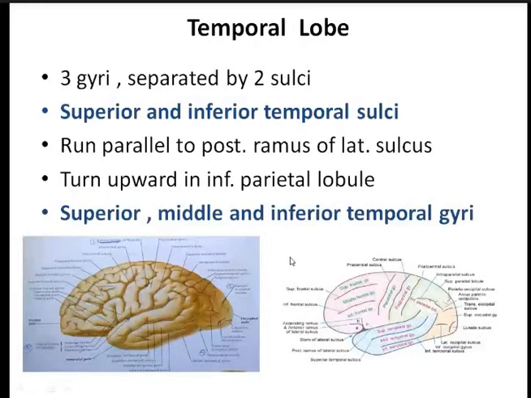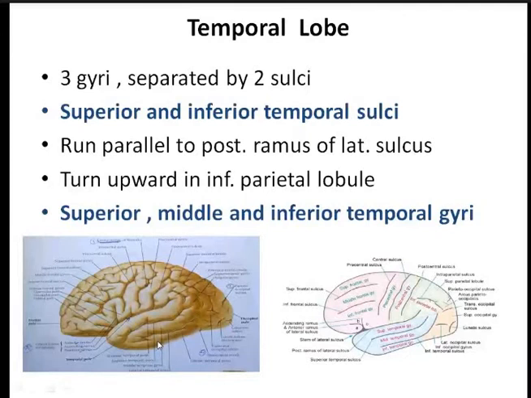Now coming to the temporal lobe. Within the temporal lobe, we find two sulci. This is the superior temporal sulcus, and it runs parallel with the posterior ramus of the lateral sulcus. As you know, this is the posterior ramus of the lateral sulcus, and this is the superior temporal sulcus. Below it, there is one more sulcus, the inferior temporal sulcus. They divide the temporal lobe into superior, middle, and inferior temporal gyri.